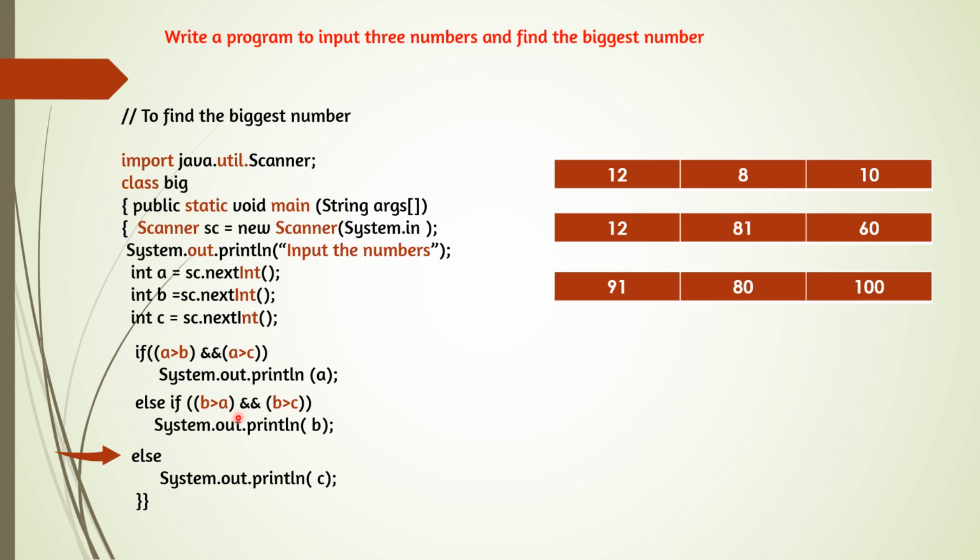Now come to else if. First one, b greater than a. 80 is not greater than a, the condition is false. So with the AND operator, the complete expression is false. So when all the conditions given here are false, then else will be executed. And in else, print c. So here we can see the biggest number is 100. So automatically the last condition will be true, and c will be the greatest number.